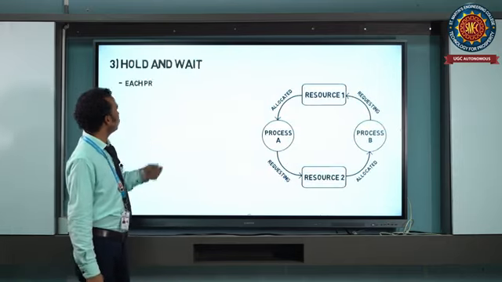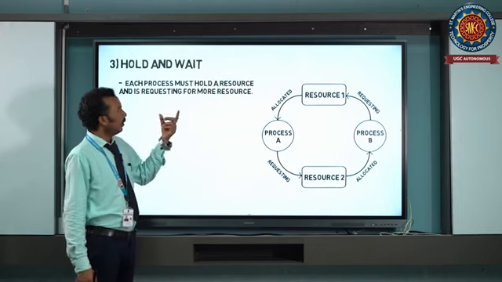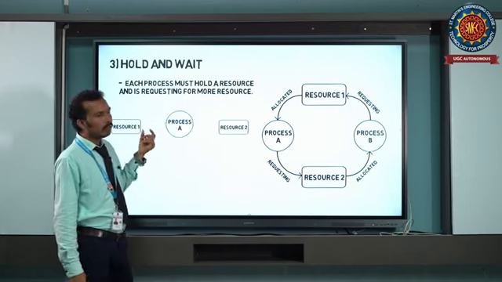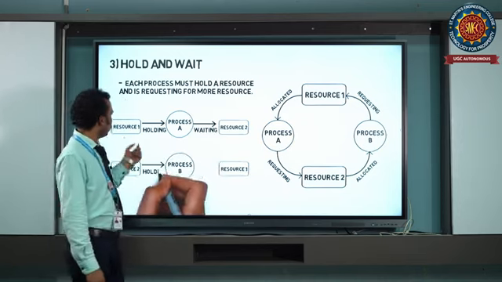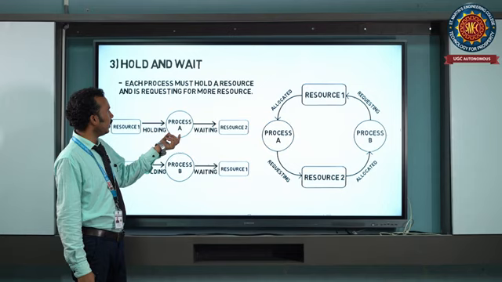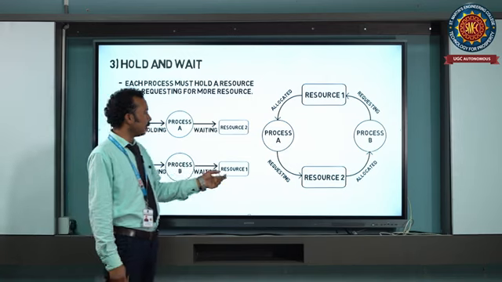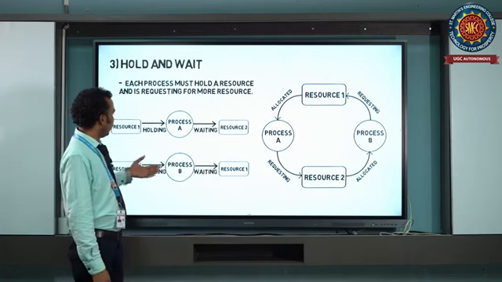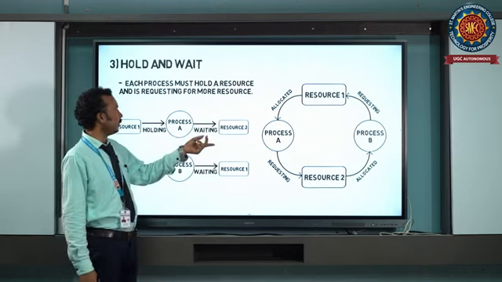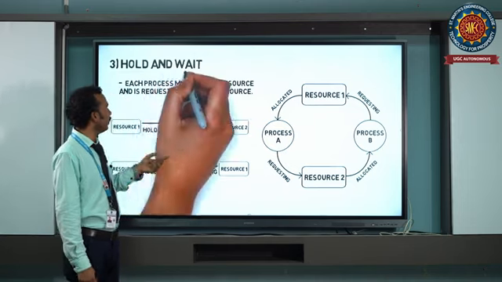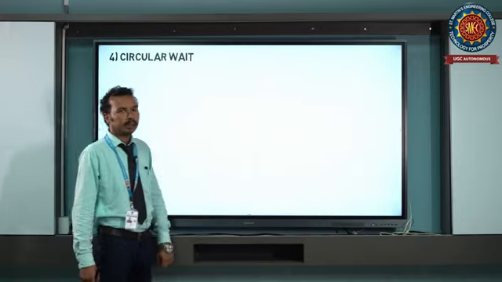Next one is hold and wait. Each process must hold a resource and also request more resources that are held by other processes. Here we can see that process A is holding resource 1 and waits for resource 2, and process B is holding resource 2 and waits for resource 1. Each is holding one resource and waiting for the second resource to complete its execution. No process will complete its execution, so due to that, deadlock will occur.